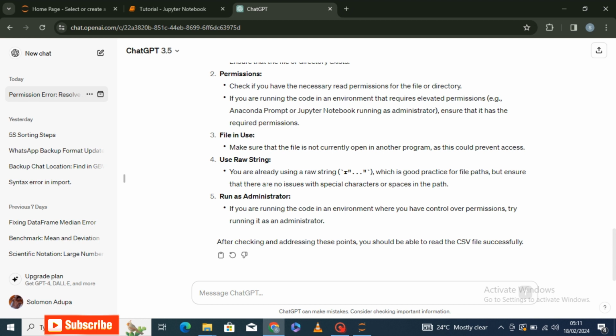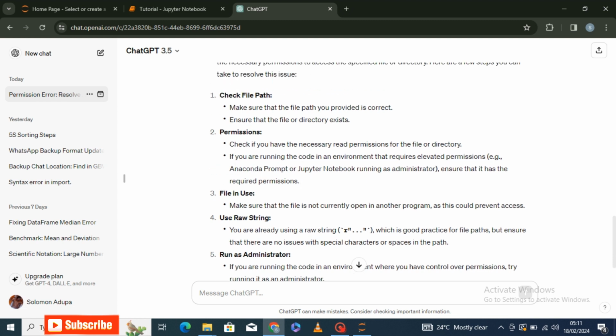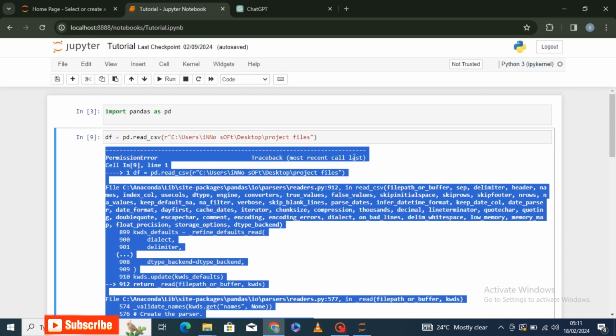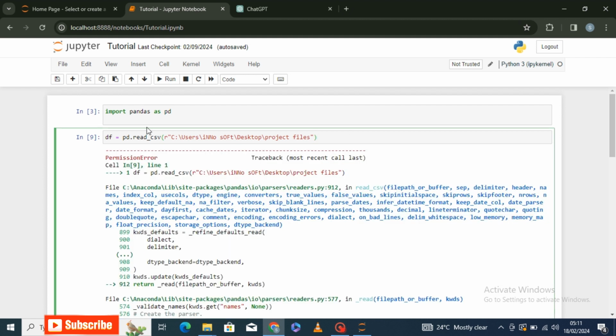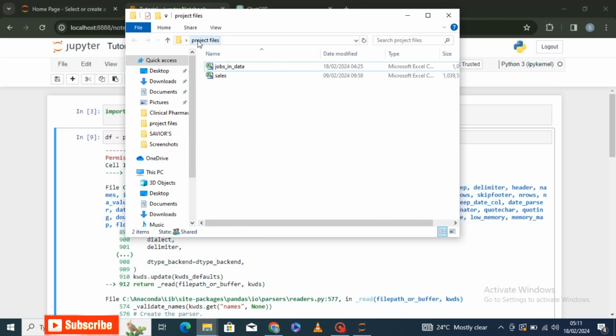So for permissions, I tried to check the file, continued, and did change the permissions to read and write, all those. Yeah. So the issue I found was the way I was initially uploading the file was just wrong. So you can see this is not giving me the file. This gives me the location of this folder. This folder is called project files.